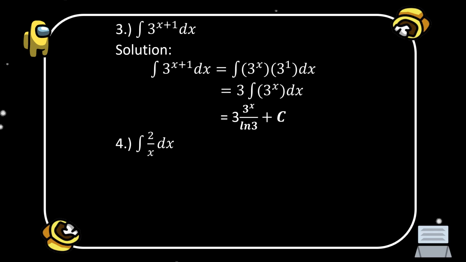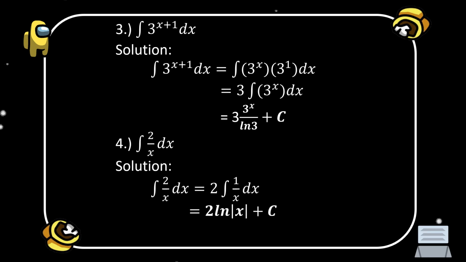And remember that 2 is in the numerator, so when we are going to separate it, it becomes 2 times the integral of 1 over x dx. So when we are going to find the integral of 2 times the integral of 1 over x dx, the result is 2 ln of x plus c.